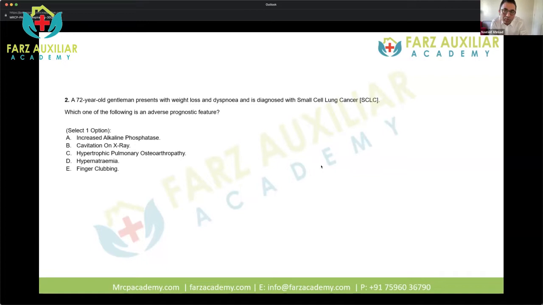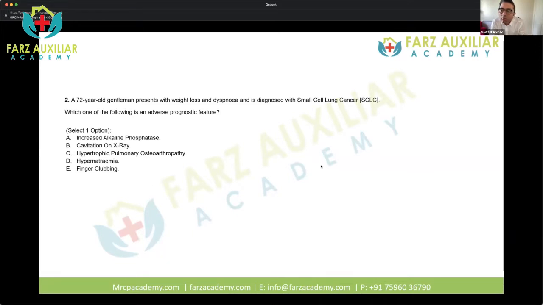So what I would suggest is when you're reading through your tutorials or books, concentrate on all the adverse prognostic features of small cell lung cancer. Now, cavitation on a chest X-ray is not seen with small cell lung cancer. Does anyone know what cancer can show cavitation on chest X-ray?